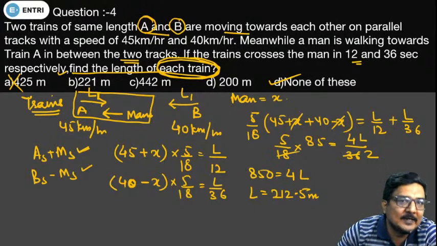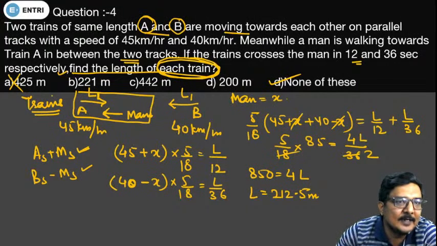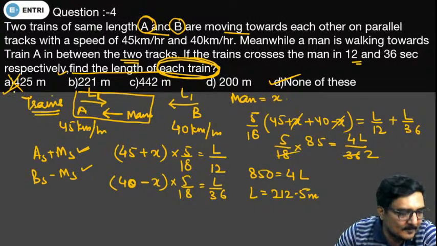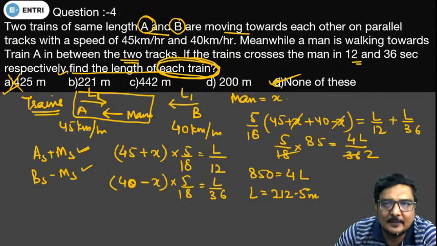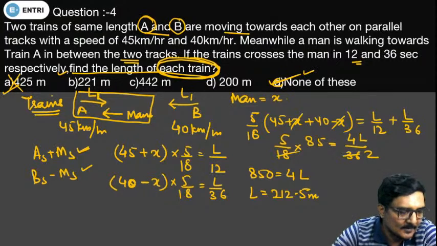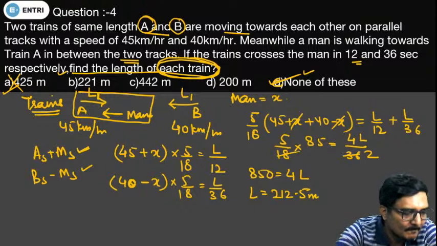Your right answer will be 212.5 meter. If the question had asked what is the total length of both the trains, then we should have taken option A. So the right answer for this particular question will be E, none of these. The length of the train will be 212.5 meter. Is that clear, Sharath? Rahul, Nasreen, Vinsha, have you understood the question and approach for this particular question?